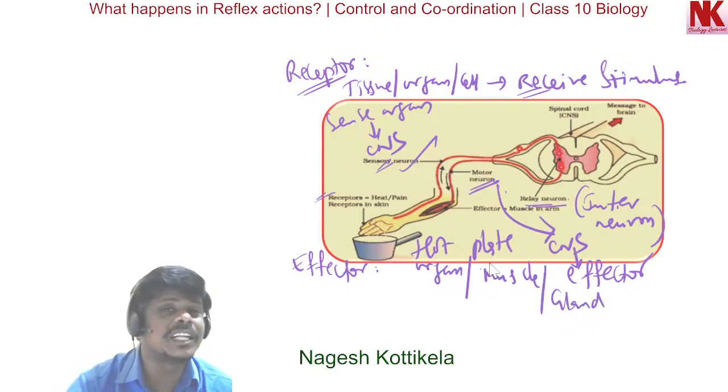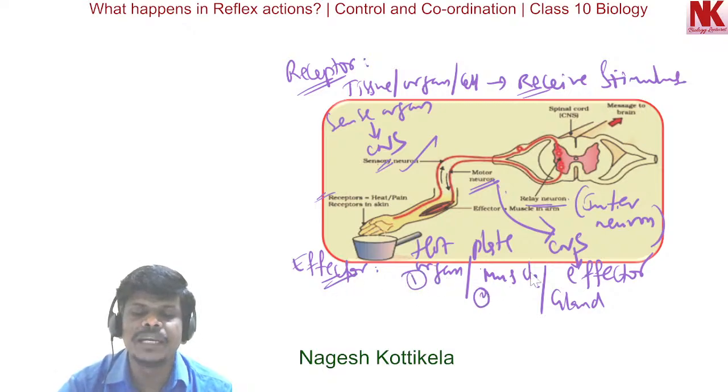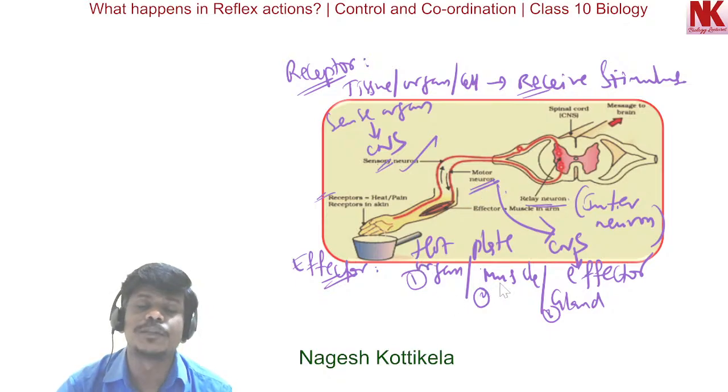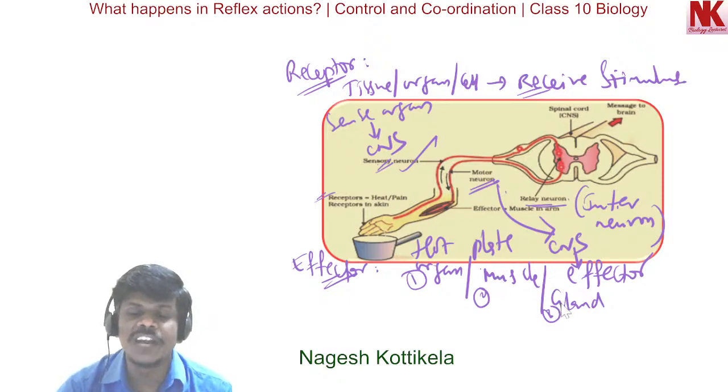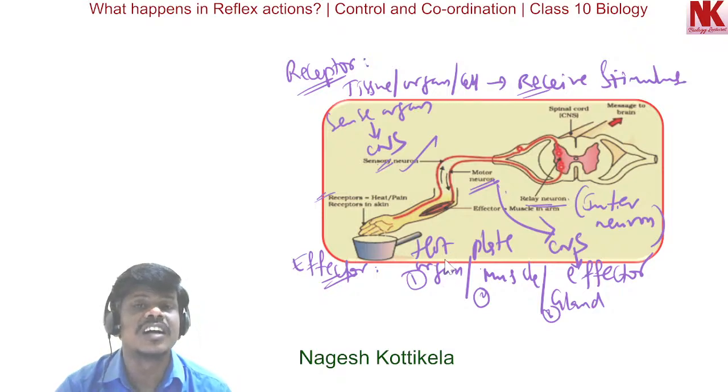I repeat this once again. An effector can be an organ, a muscle, or a gland. If it is an organ, it will perform its specific function. If it is a muscle, it will show muscle contraction, the movement. If it is a gland, it will show the action of secretion. That is the effect. So these effectors show different effects.